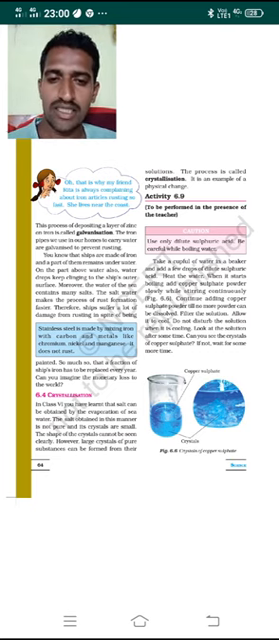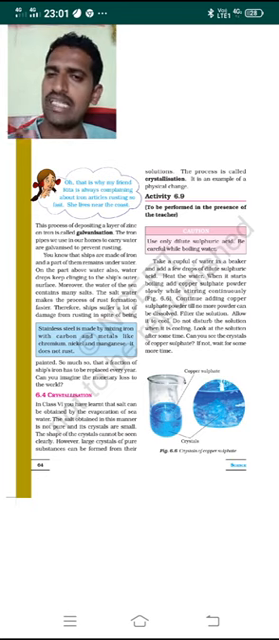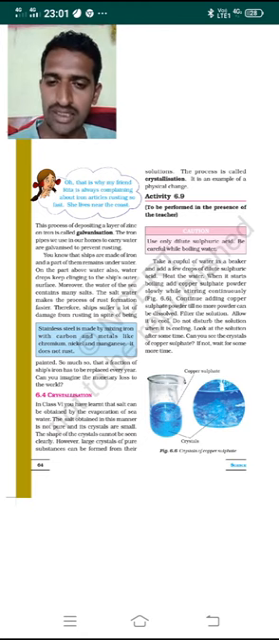Hence the crystals are very small. The crystals of salt formed there are not pure and are so small that the shape of the crystals is not visible to us clearly. However, large crystals of pure substances can be formed from their solutions. So large crystals of pure salt can be obtained from their solutions. This process of obtaining clear crystals of substances is called crystallization.